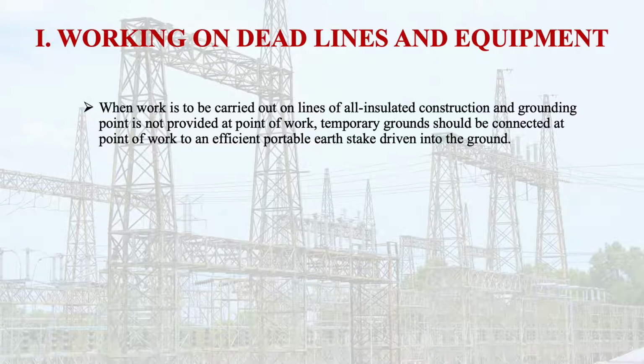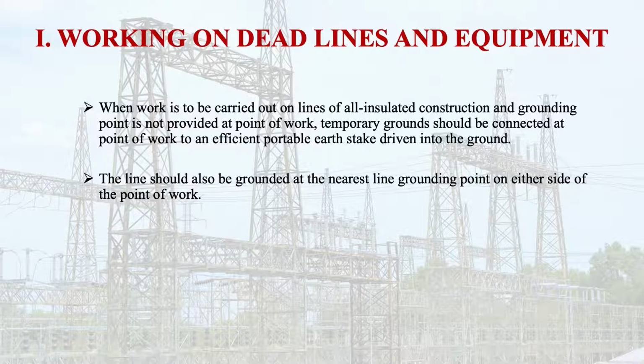Learners, when the work is to be carried out on lines of all insulated construction and a grounding point is not provided at the point of work, then a temporary ground should be connected at the point of work to an efficient portable earth stake driven into the ground.